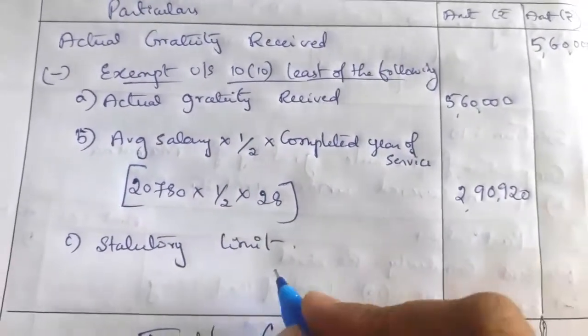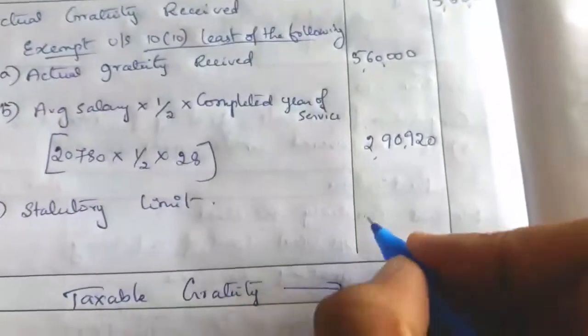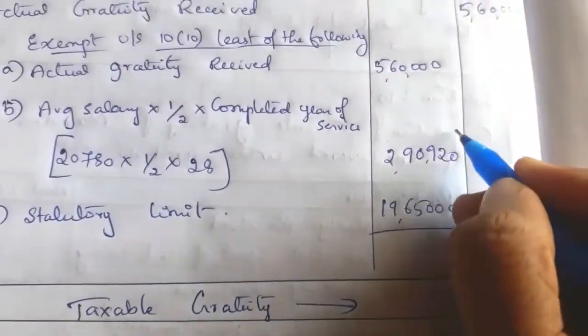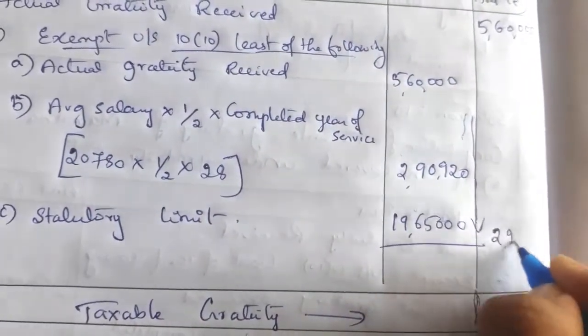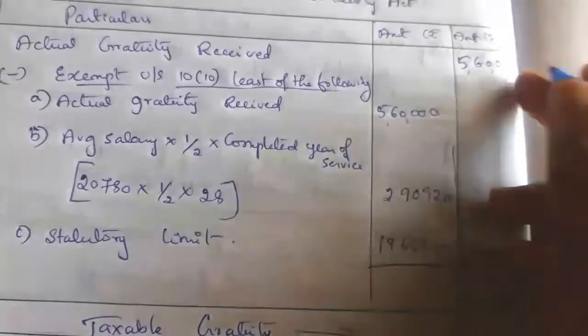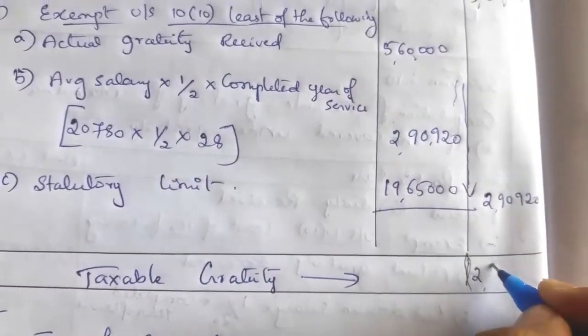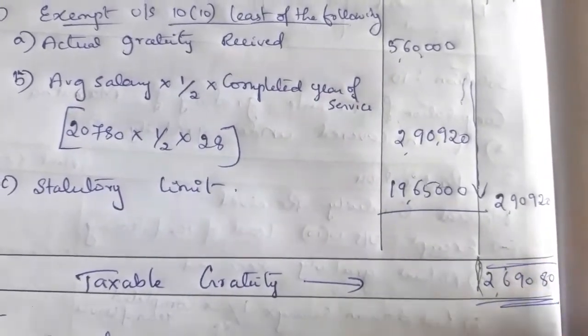So it comes to 2,90,920. For the statutory limit we exclude that 35,000, already calculated as 19,65,000. So whichever is less, 2,90,920. If you deduct this from the actual gratuity received, the taxable gratuity will be 2,69,080. Don't copy, calculate yourself.